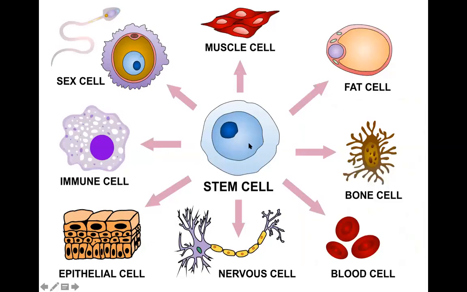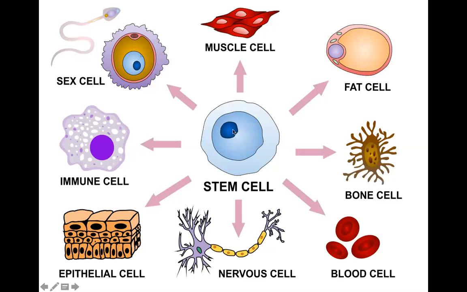So here again, you can see that this is a stem cell. Stem cell is an undifferentiated cell, as it can differentiate into different types. Undifferentiated means it can take the shape and size of different types of cells.